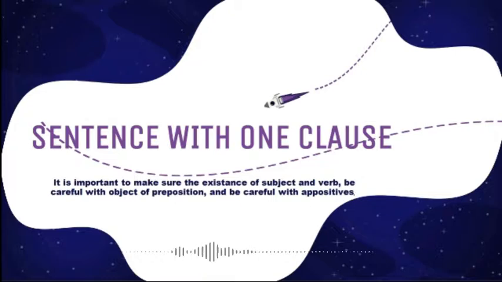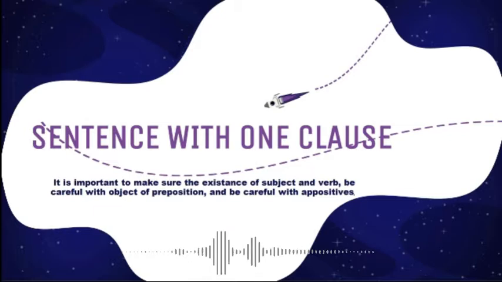Now I would like to explain some tips and tricks that can be used to answer the TOEFL questions, especially for structure and written expression. Although there are 9 points that will be taught by us, I just want to explain 3 points. The first point is sentence with one clause, the 8th point is problems with superlatives and comparatives, and the 9th point is problems with the form of the verb.